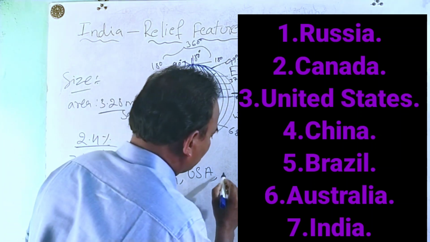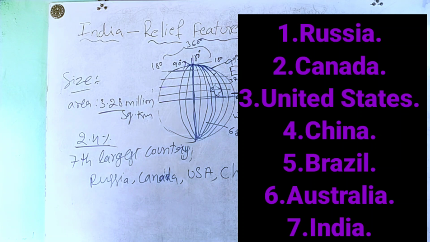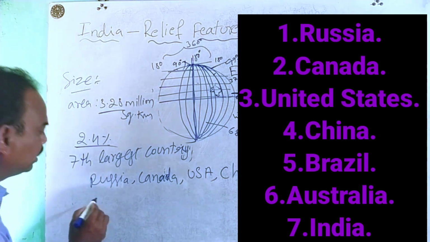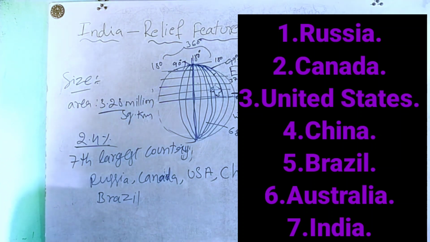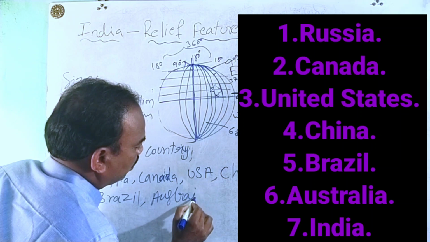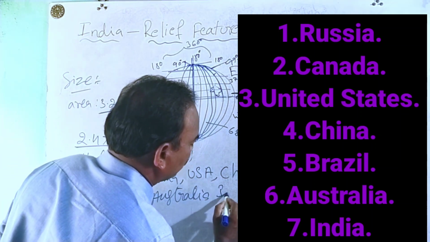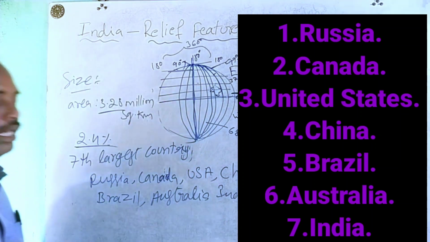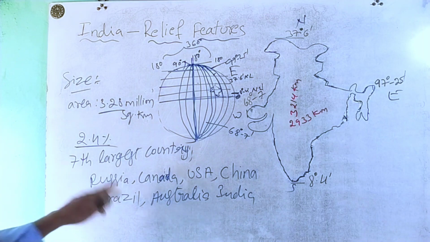Fourth largest is China. Fifth largest is Brazil. Sixth largest is Australia. And then India. India is the seventh largest country in the world.